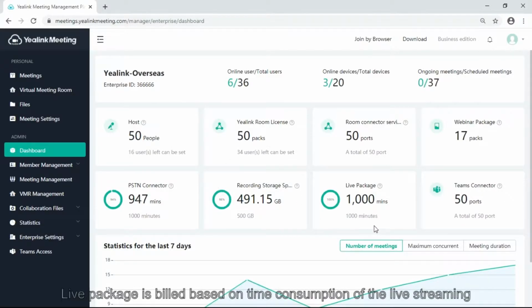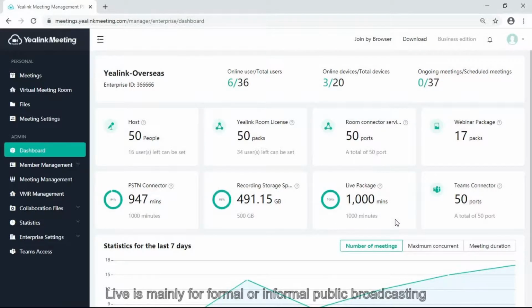Live package is built based on the time consumption of live streaming. Live is mainly for formal or informal public broadcasting.